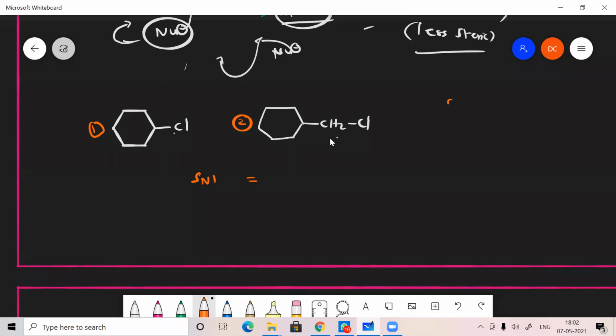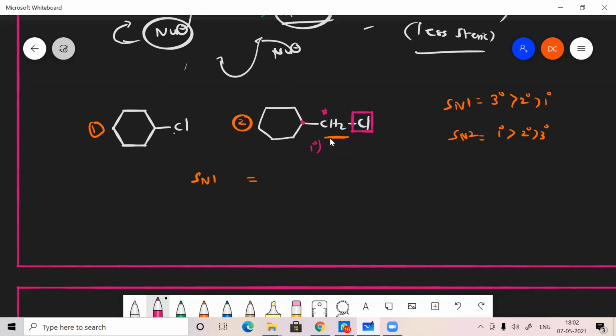SN1, what is the order of reactivity? If it is SN1, 3 degree, 2 degree, 1 degree. And SN2, 1 degree, 2 degree, 3 degree. What about the degree here? Whether it is a 3 degree? Yes, sir. How will it be 3 degree? So 1 degree, no? The functional group is on a star carbon, which is attached with only one carbon.